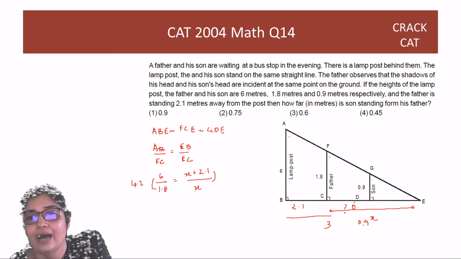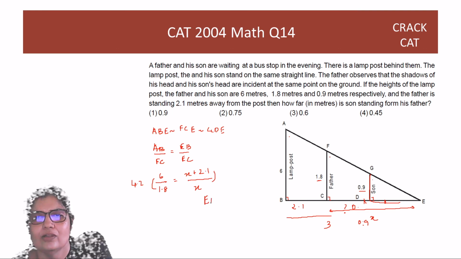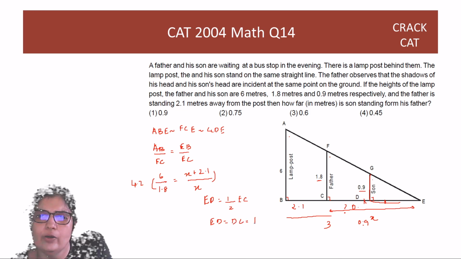Right? Now if we see between the father and the son, the ratio is half, 1.8 and 0.9, which means these two also are going to be equal because this point is going to be half of the other point. So ED is also going to be half of EC, which means ED is going to be equal to DC. So the full thing is 0.9, so it's 0.45. That's the difference.